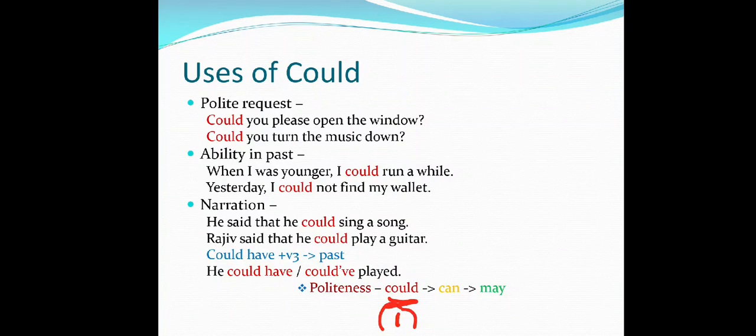Could is on the number 1, can is on the number 2, and may has less chances of possibilities. It has some type of hesitation, you can say. So it may rain today, हो भी सकता है, नहीं भी हो सकता है. आई कैन रन. ओके, सो उस तरह से आप इस चीज़ों को सेट कर सकते हो. I think you can understand that could is more powerful than can, and can is more powerful than may.